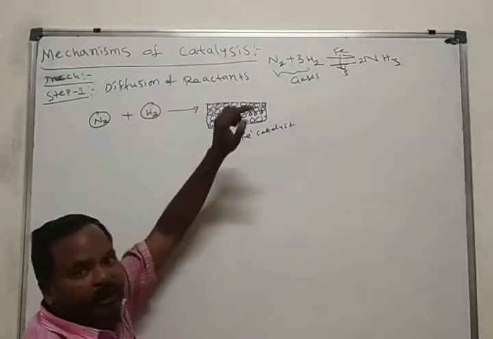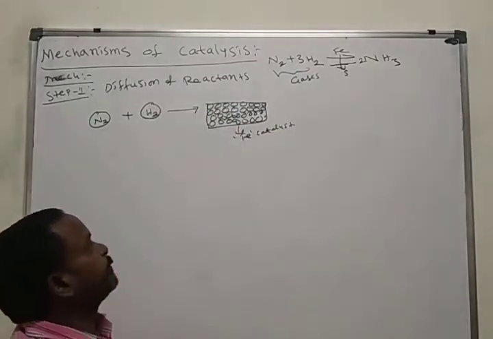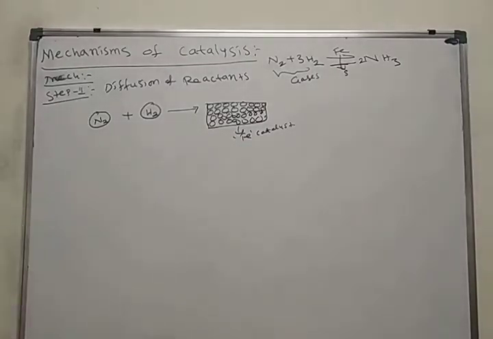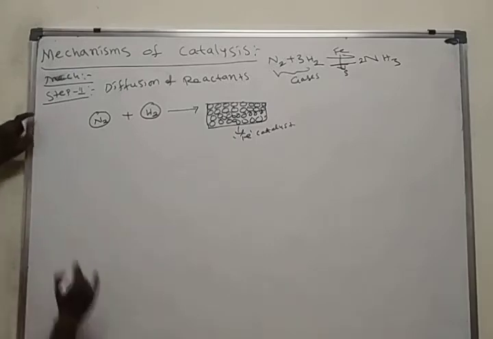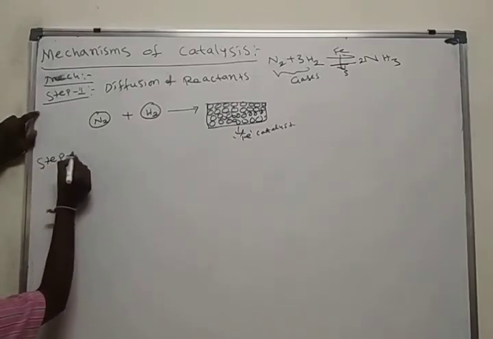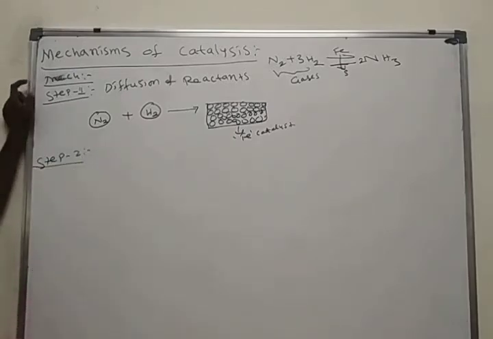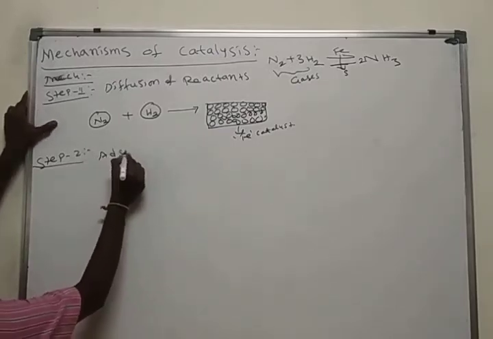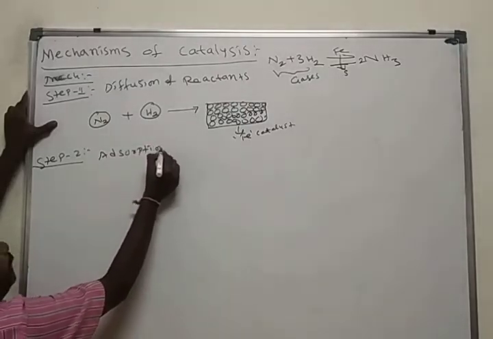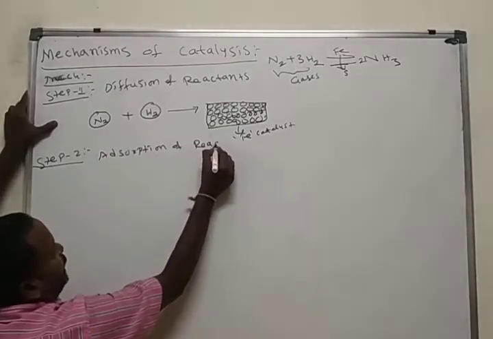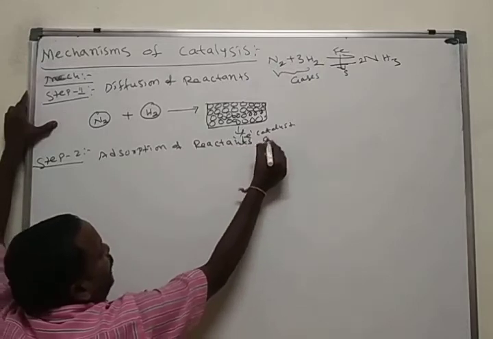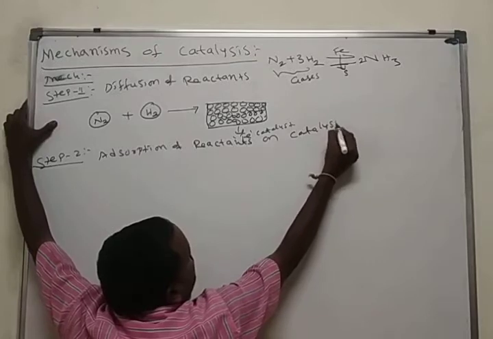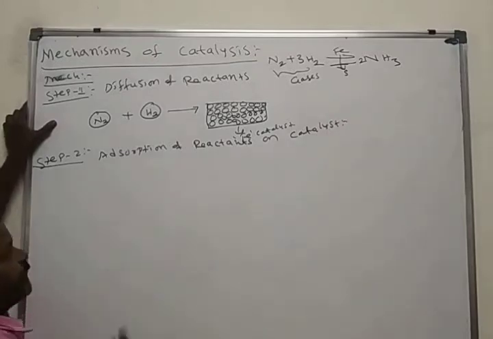Diffuse, that means pass, first step. Passing of nitrogen and hydrogen through the catalyst, that means iron catalyst. This is step 1. Step 2, what is step 2? Adsorption of reactants on catalyst. This is the second step.